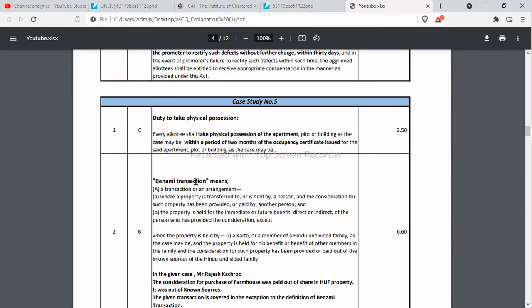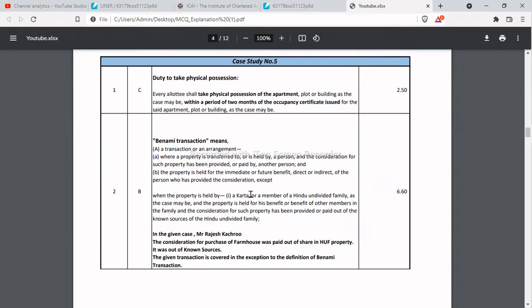So what is a Benami transaction? A Benami transaction means a transaction or an arrangement where a property is transferred to or is held by a person, and the consideration for such property has been provided or paid by another person. That is, the property is held for the immediate or future benefit, direct or indirect, of the person who has provided the consideration. Except, this is very very important.